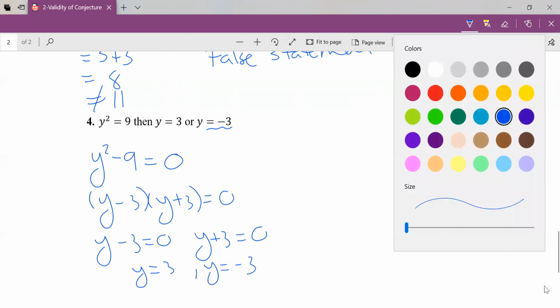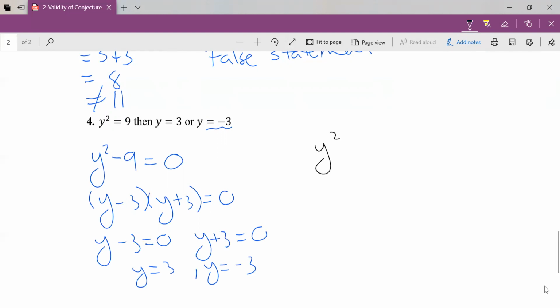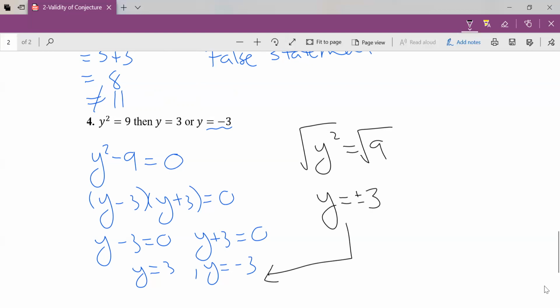Now, another way some people attack this question, where some people would think this is false, is they say, okay, I've got y squared is equal to 9, so I'm going to square root both sides because square rooting and squaring are inverses. And a lot of people, over the years, are used to saying y is equal to just 3. But that's not true. When we square root, we get a positive and a negative, and the reason we get that is from what we proved right here. These are called your primary and secondary roots, if you want to be a huge nerd like me. So this would be a true conjecture, and we just proved it right there. That would be the proof.